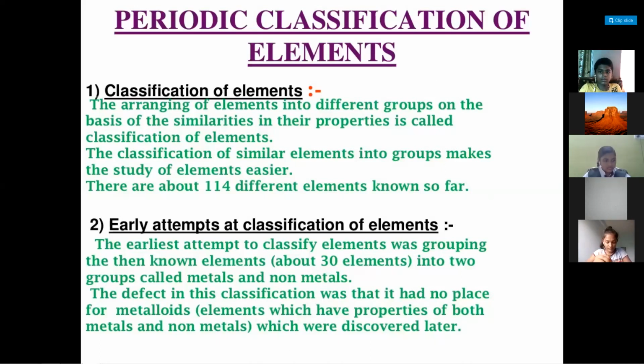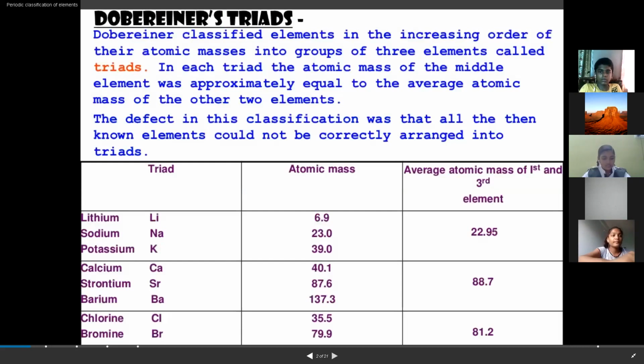Do you remember who was the first person to classify the elements? Johann Dobereiner. Very good. And how did he arrange them? He arranged them according to triads, three elements as one set. And what did he observe? The atomic mass of the middle element was roughly the average of the atomic masses of the other two elements. Very good. You can see the same on the screen also.